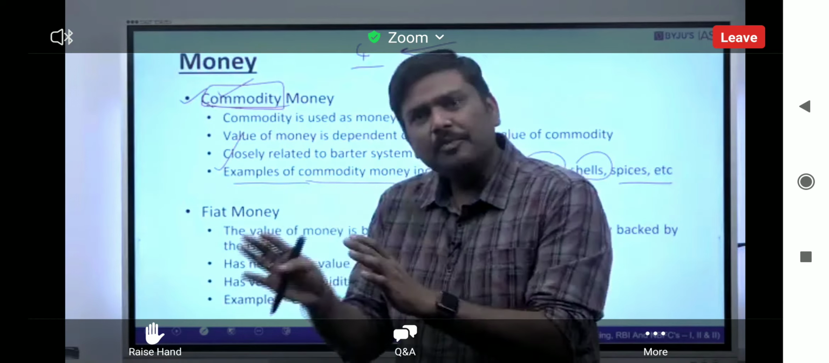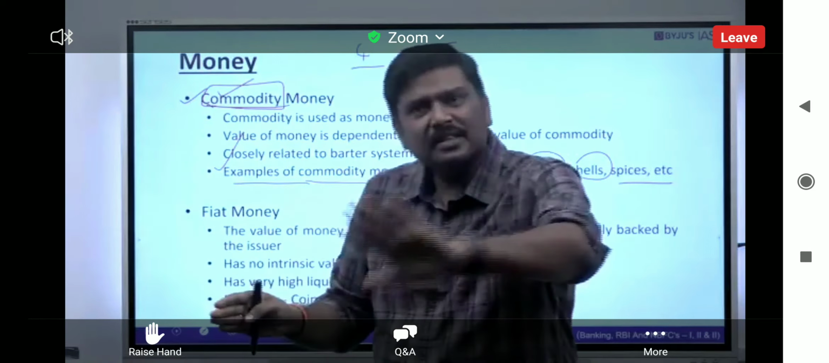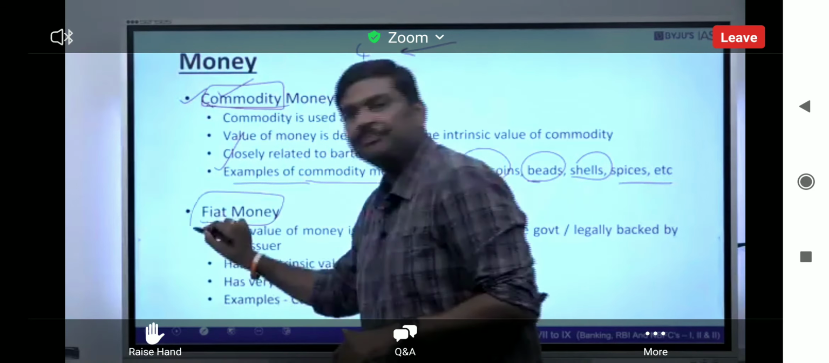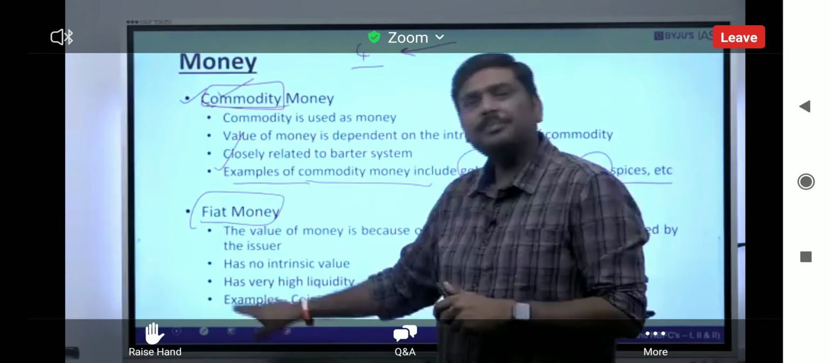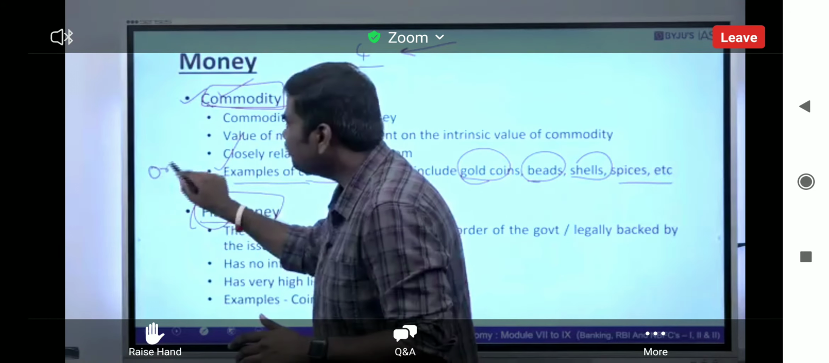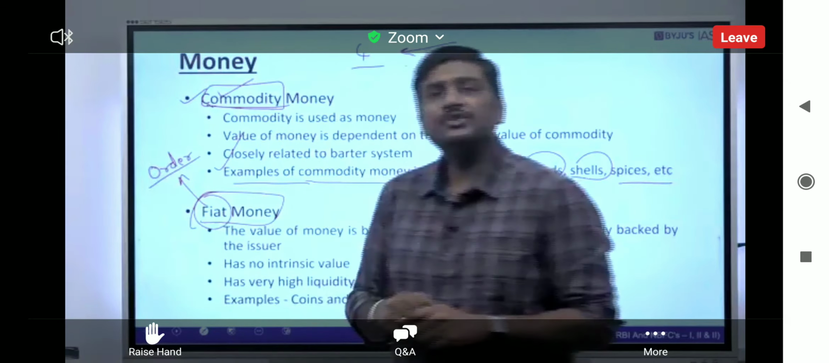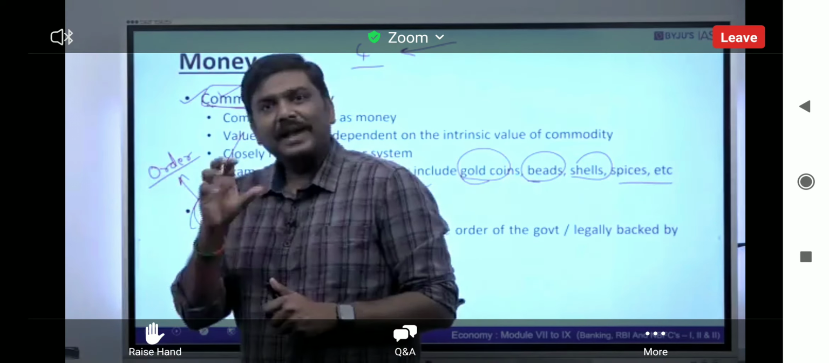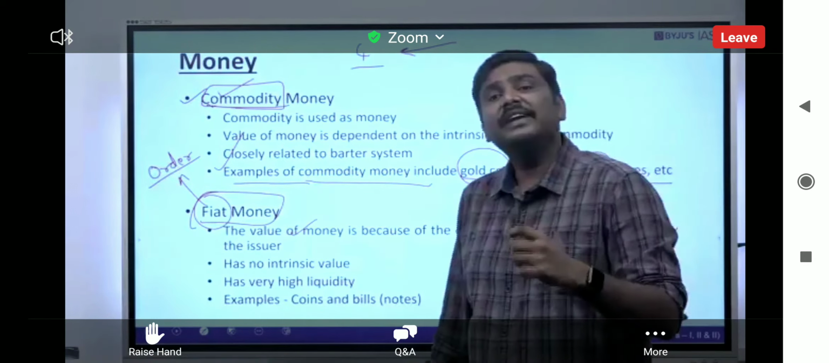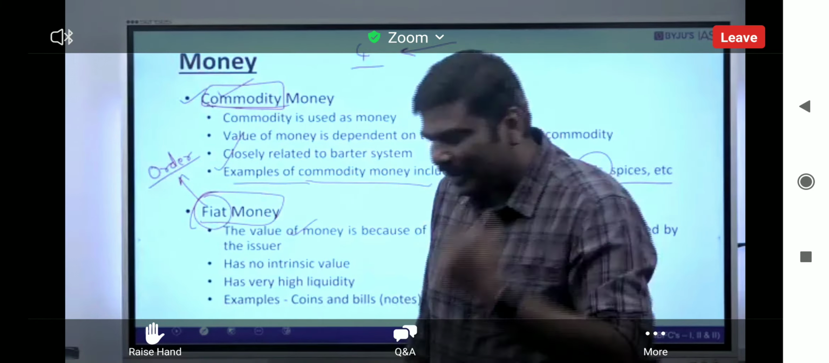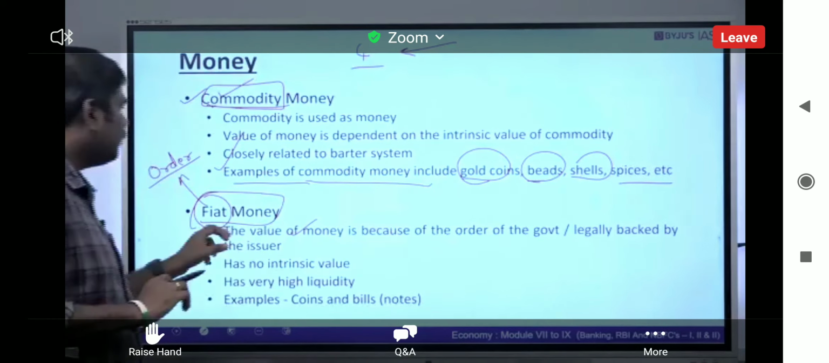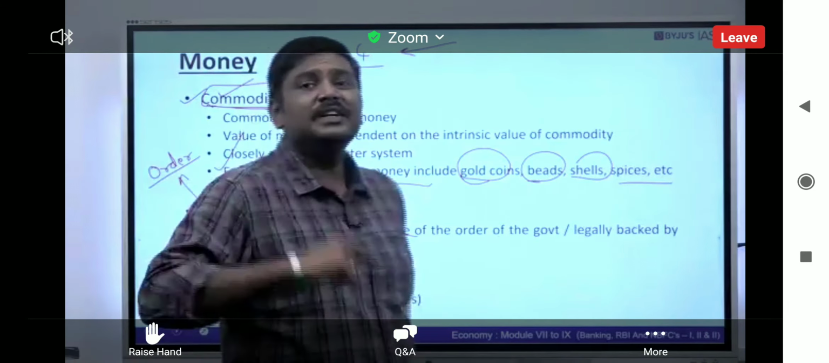But now, over a time period, what has happened? We have discarded the concept of commodity money and we have shifted to the concept of fiat money. Now, before I explain the concept of fiat money, here the term fiat simply refers to order. Is it okay? It simply refers to an order. The idea of fiat money is that this is the money, the value of which is decided with an order of the government. I'll repeat the statement here. Fiat money essentially is that kind of money, the value of which is decided based on the order of the government.